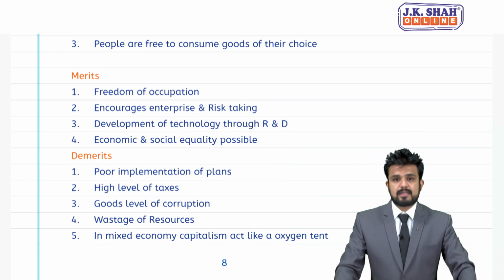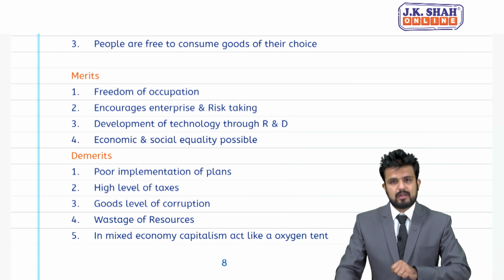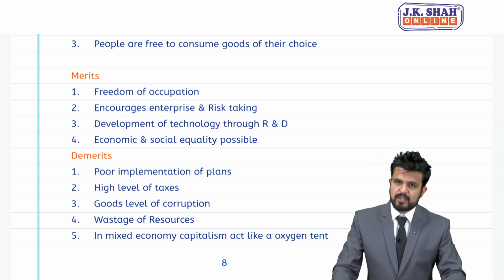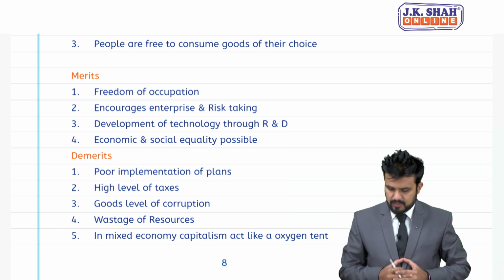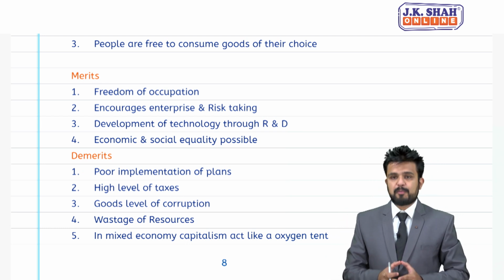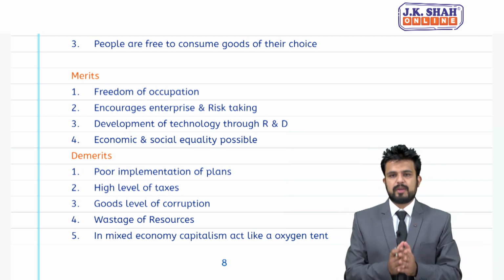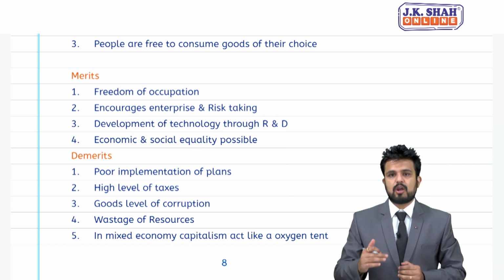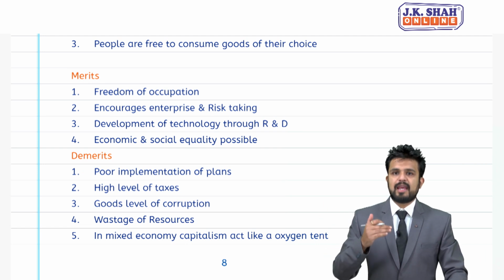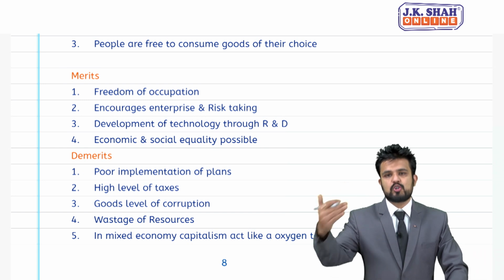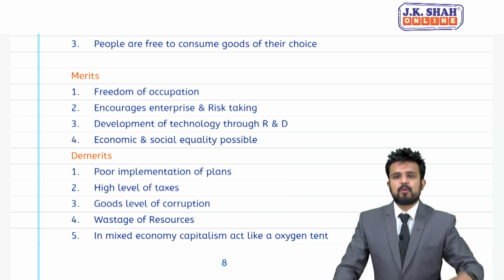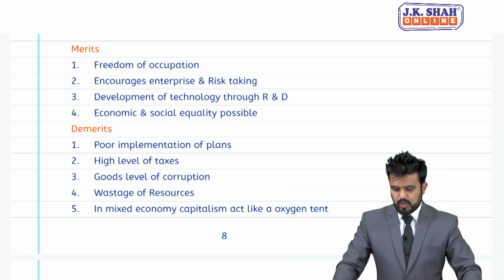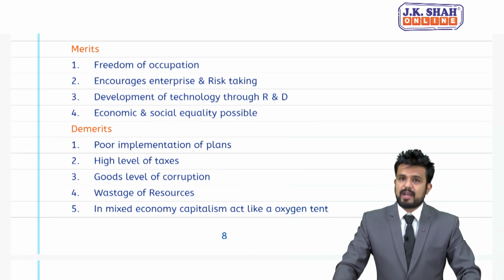Coming to merits, freedom of occupation. We can start any occupation of our choice subject to rules and regulations. Point number 2, encourages enterprise and risk taking. Under mixed economy, government will promote entrepreneurship. Government will encourage new entrepreneurs to start new businesses and get into new products. Point number 3, development of technology through R&D.